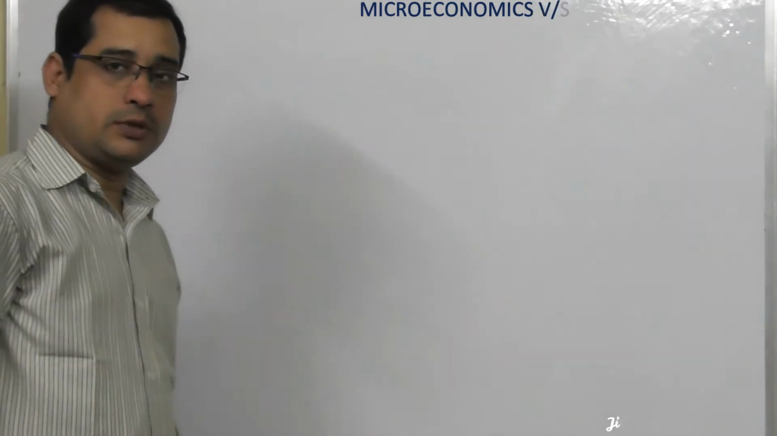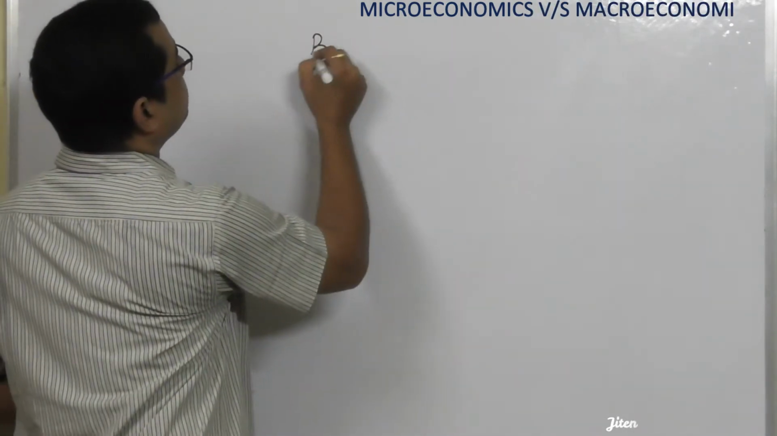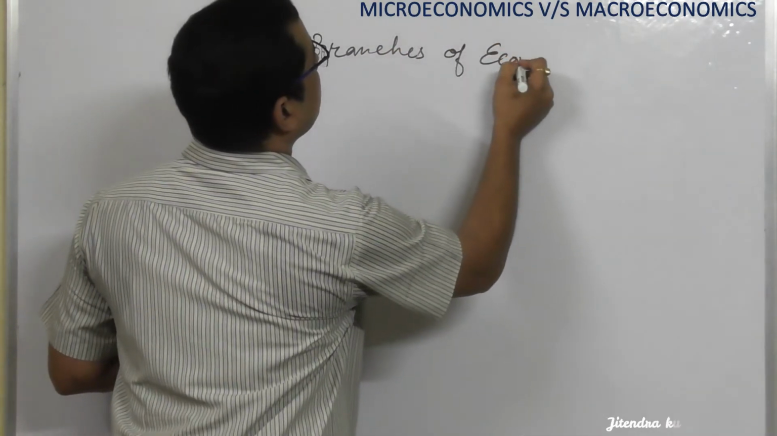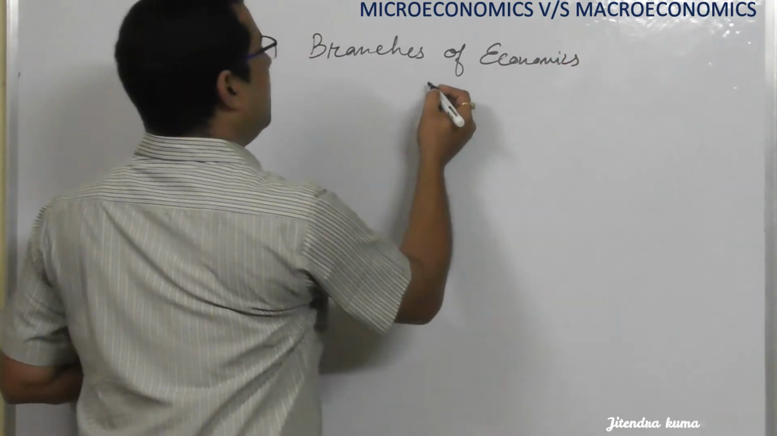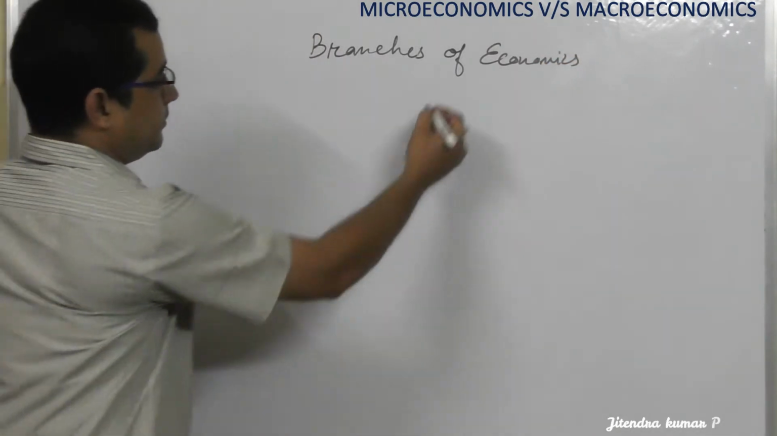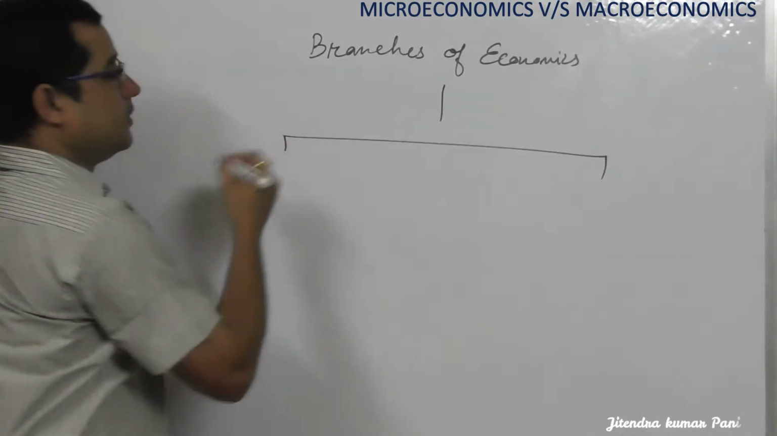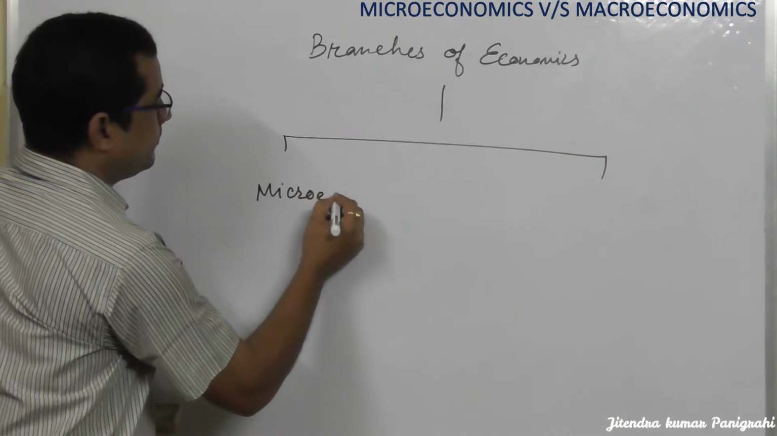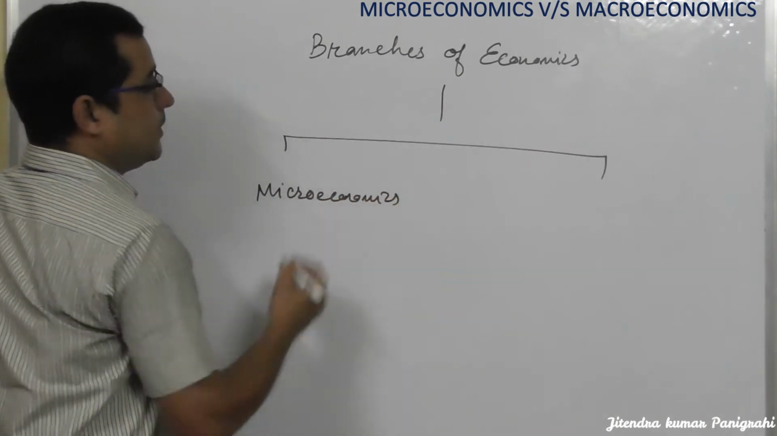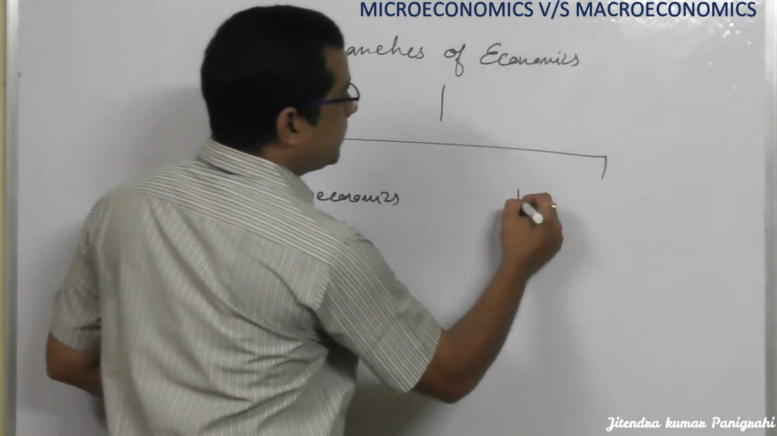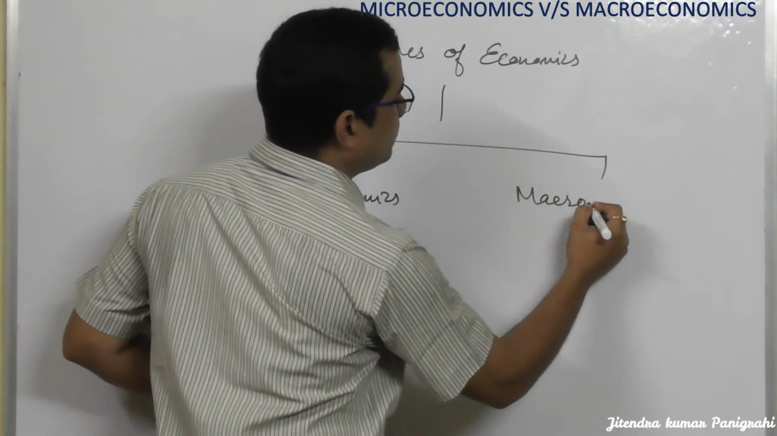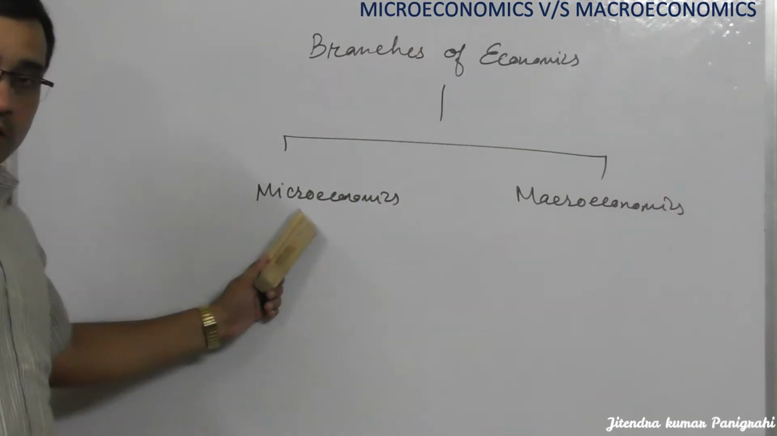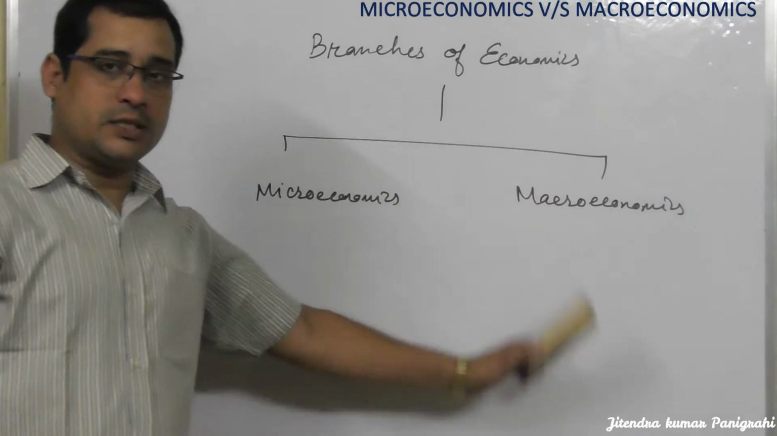Let me discuss the branches of economics. There are two branches of economics. Number one, microeconomics, and number two, macroeconomics. Microeconomics and macroeconomics, these are the two branches of economics.